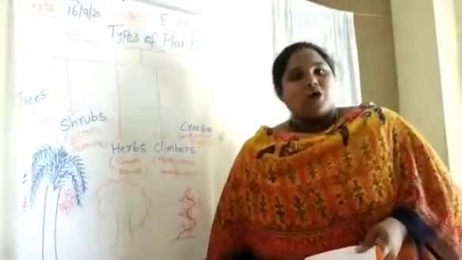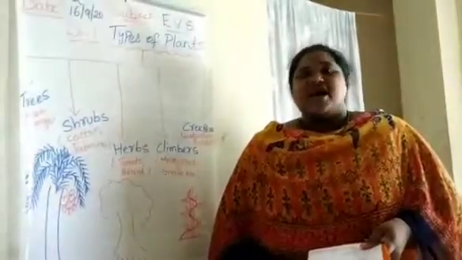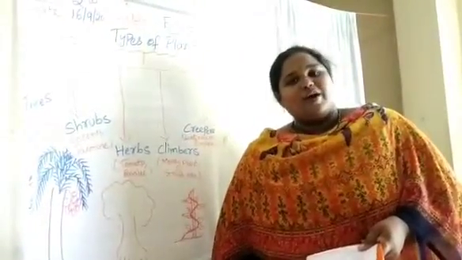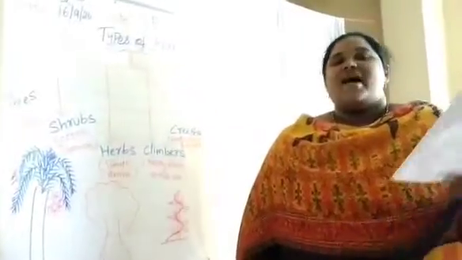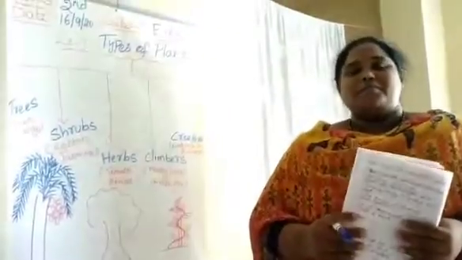So the plants which grow on land are called terrestrial plants and the plants which grow in water are called aquatic plants. The food we eat, the juices we drink and the clothes we wear all come from plants only.